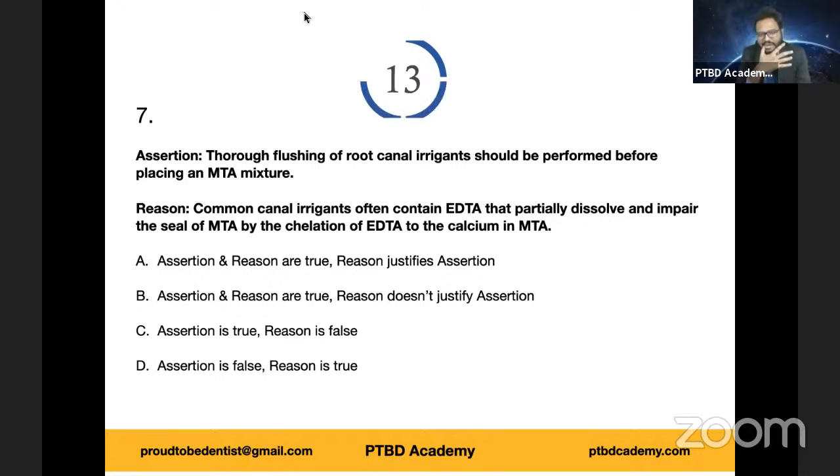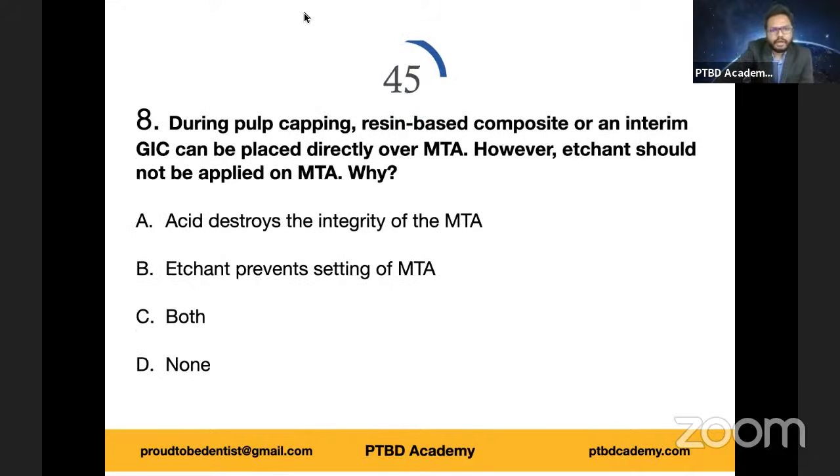All clinical based or clinical oriented questions. Now let's move on to the next question. Option A is the right answer. Yeah. 8th question. During pulp capping, resin-based composite or an interim GIC can be placed directly over MTA. However, etchant should not be applied on MTA. Why? Is it that acid destroys the acid etchant? Acid destroys the integrity of MTA. The etchant prevents setting of MTA. Both? None. Which one do you think is more appropriate answer?